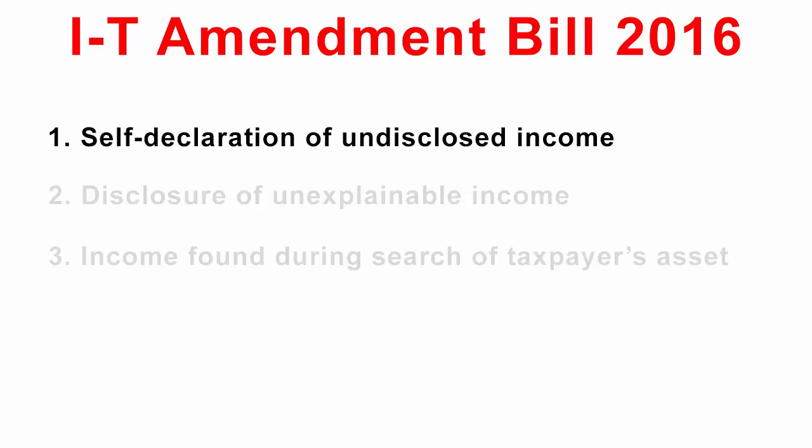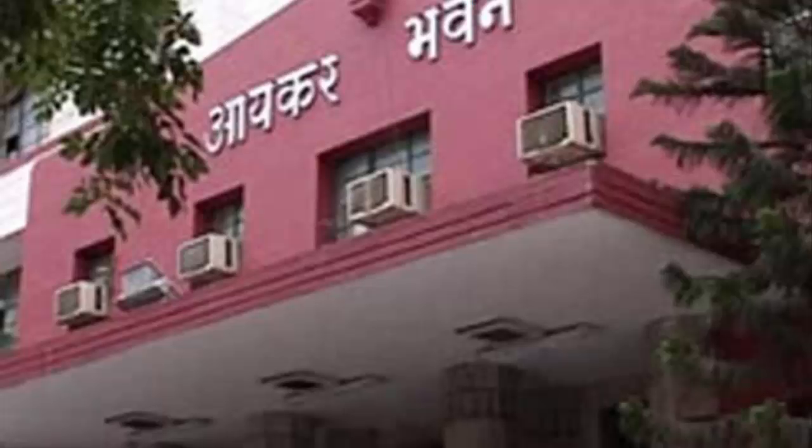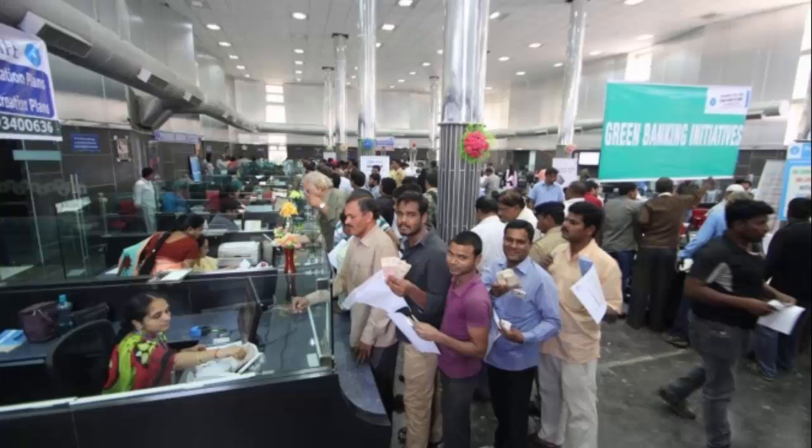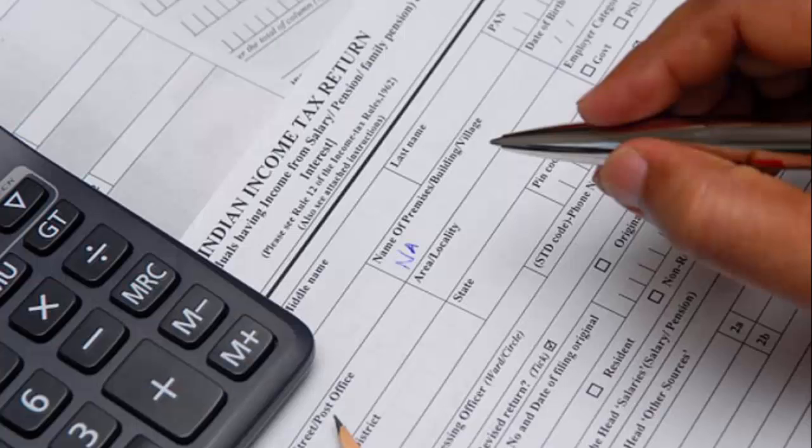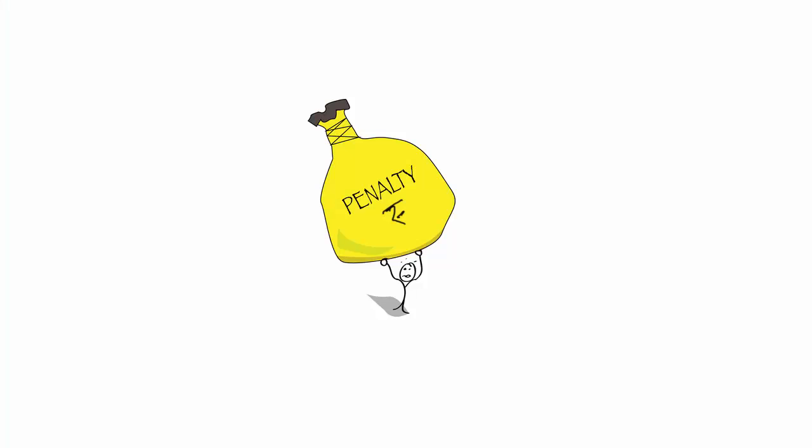The first format says self-declaration of undisclosed income. Now I have told you what this stands for. So here what happens is, when the taxpayers, that is you and I, declare our undisclosed income by depositing in banks, post offices or the Reserve Bank of India before the notified date, in such cases there are taxes and penalties on our undisclosed income, and they look something like this.